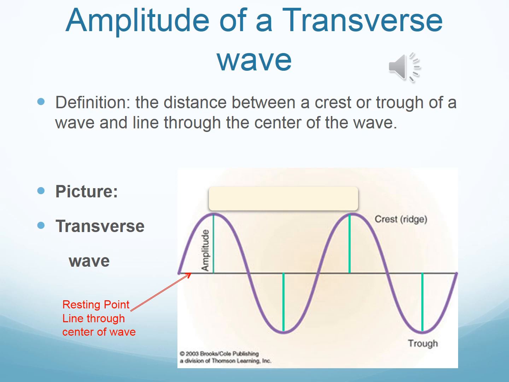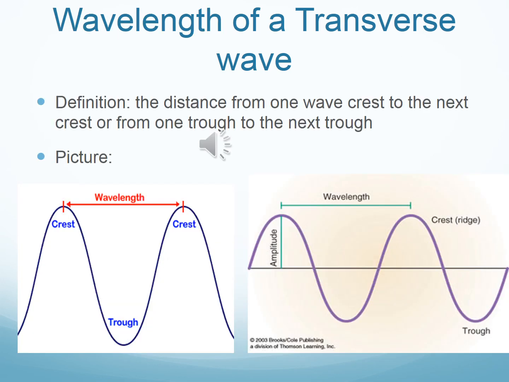The amplitude is not all the way through the wave. So do not draw an amplitude going from the top to the very bottom, because if you do that, that is incorrect, and I will count it wrong on your test. So make sure you know amplitude is from the line to the top or the line to the bottom. So from the middle. The second transverse property we're going to talk about is wavelength.